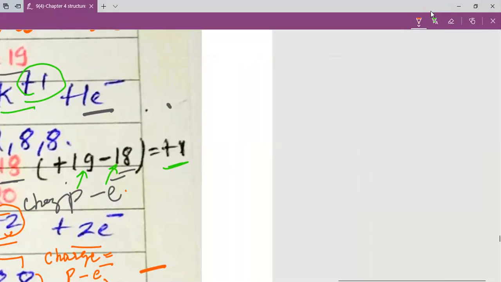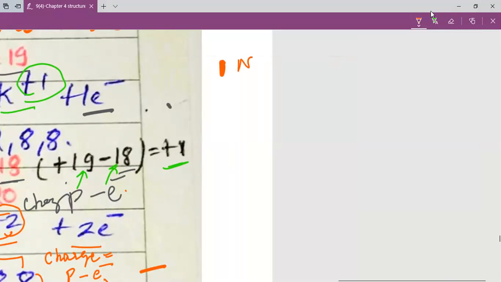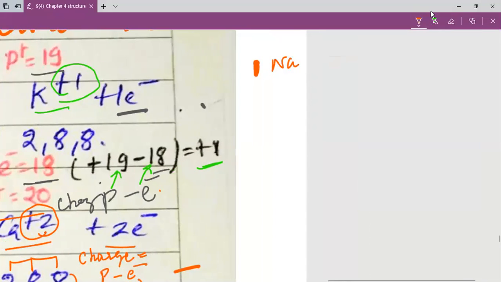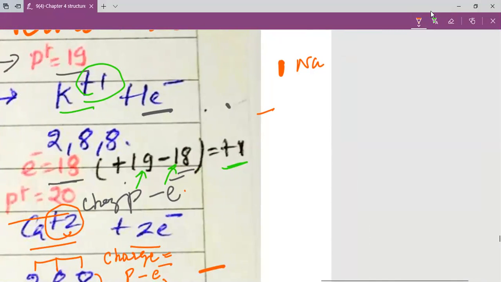See, we started studying about sodium. When it comes to sodium, my dear students, sodium loses its 1 electron and makes an Na plus 1 ion.